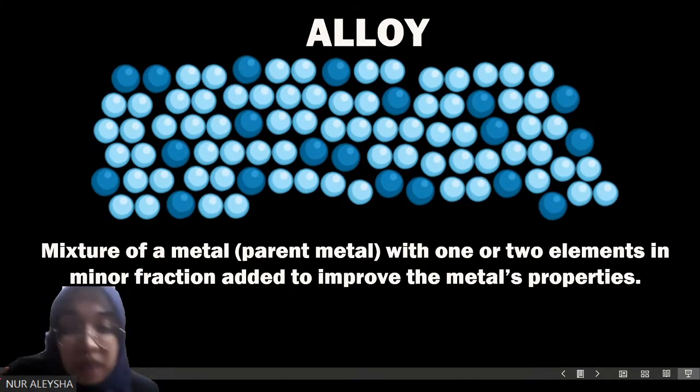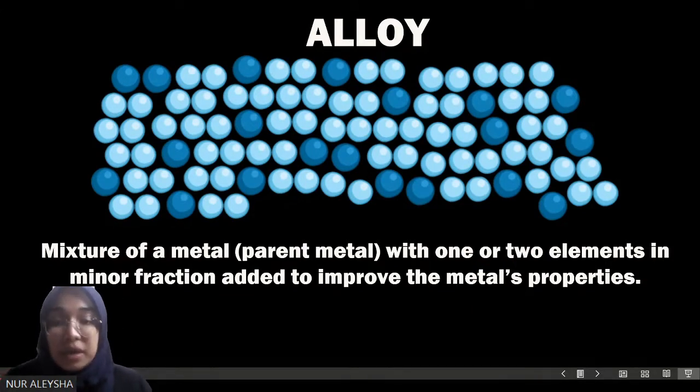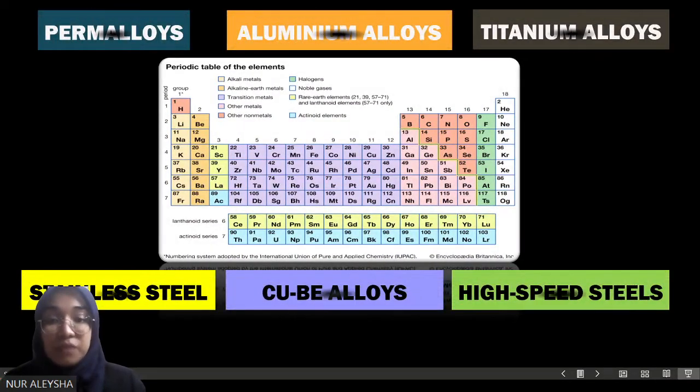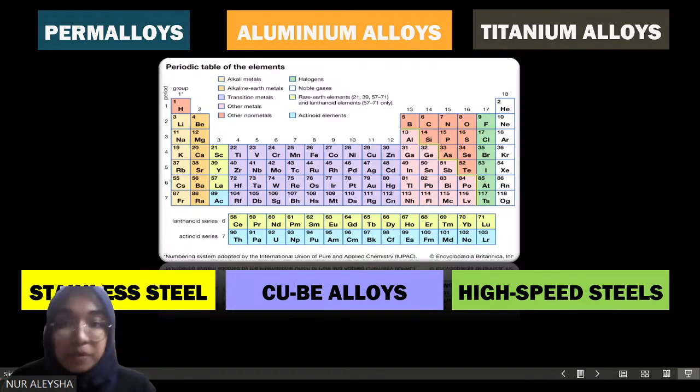This is thanks to alloys, a mixture of metal with one or two principal elements, where a minor fraction of other elements are added for property enhancement. In fact, we have identified almost all the elements in the periodic table and developed a number of conventional alloy systems from that: Permalloys, aluminum alloys, also high-speed steels. However, the properties of these different alloy families are very limited.